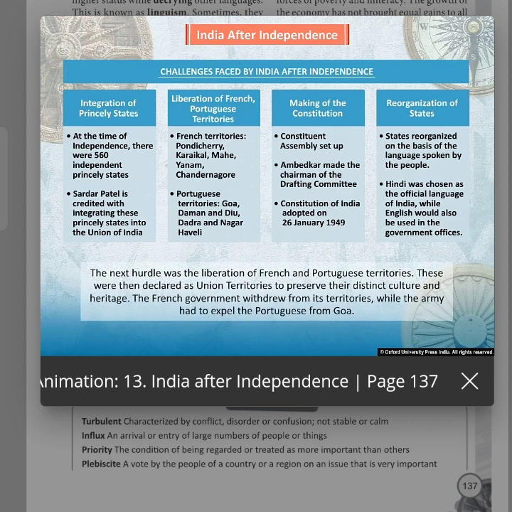The next hurdle was the liberation of French and Portuguese territories. These were then declared as Union territories to preserve their distinct culture and heritage. The French government withdrew from its territories, while the army had to expel the Portuguese from Goa.